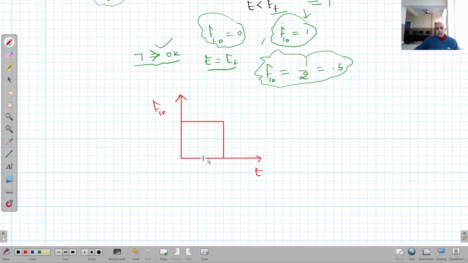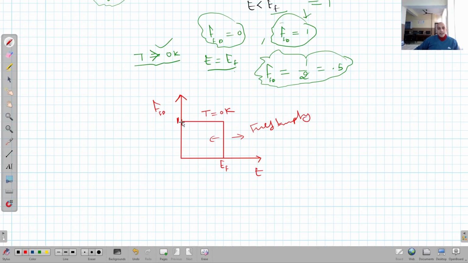This is energy. This is one value. One means when temperature is equal to 0 Kelvin. And when T is greater than 0 Kelvin, this is the graph. When T is equal to 0 Kelvin, E is equal to EF. So up to this level, all the energy levels are fully filled, and toward this side, fully empty. Clear? This is the situation at temperature 0 Kelvin.